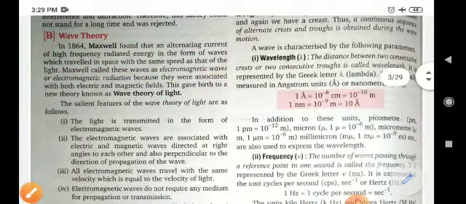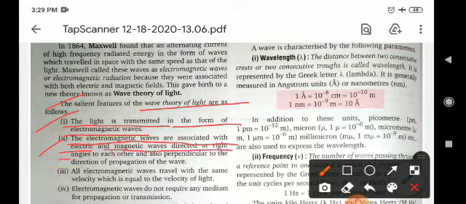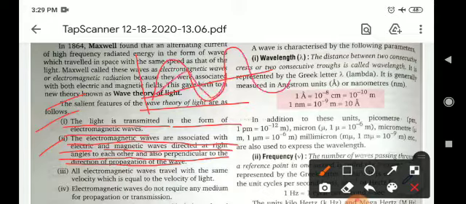Okay, so what are the salient features of this theory? Number 1, light is transmitted in the form of electromagnetic waves. Number 2, the electromagnetic waves are associated with electric and magnetic fields directed at right angles to each other and also perpendicular to the direction of propagation of the wave. Means in whichever direction they propagate, the directions of both the fields are perpendicular to each other.